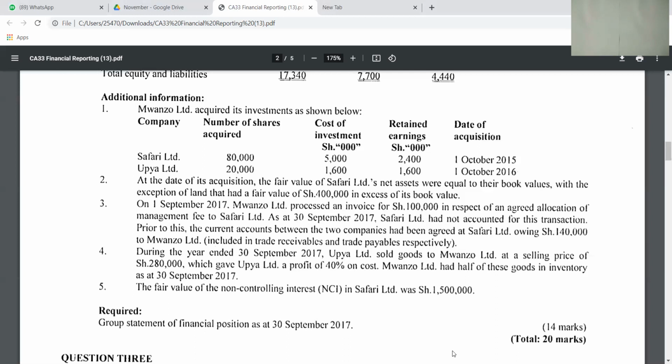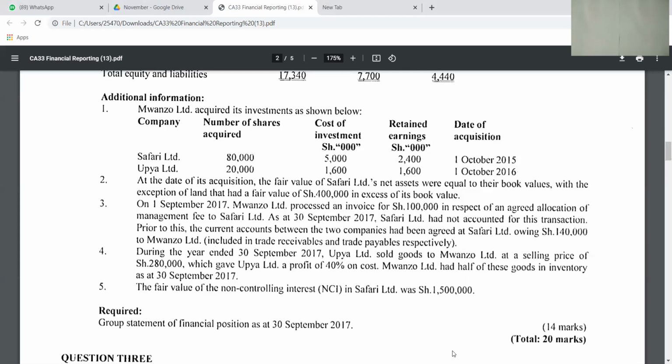So they mean that during the year, there were some goods which Upia sold to Mwanzo at a selling price of 280,000, which gave Upia Limited a profit of 40%. So when there's a sale of goods, remember that you have to check for the unrealized profit on stock. Like now, Upia sold to Mwanzo at a selling price of 280, which gave Upia a profit of 40%.